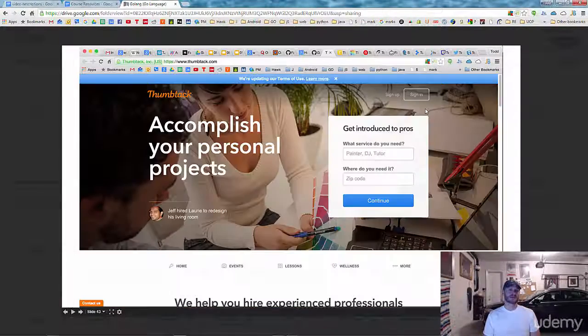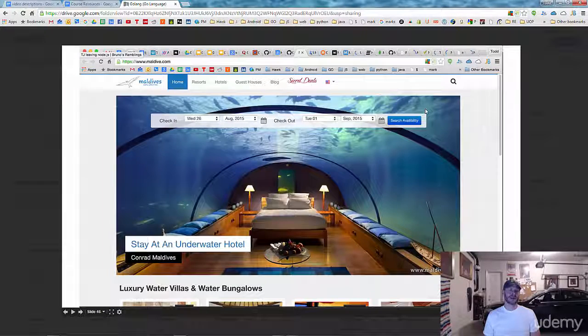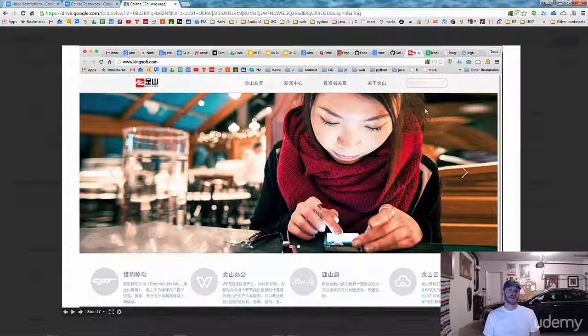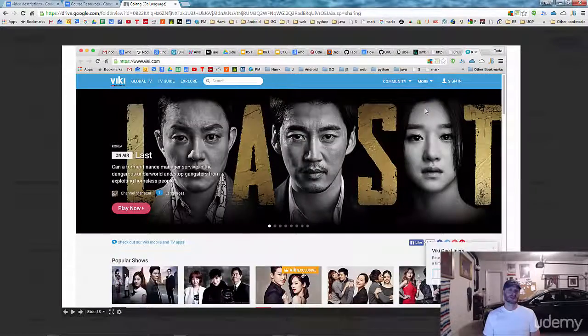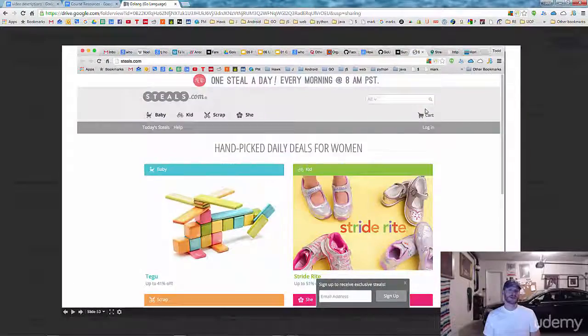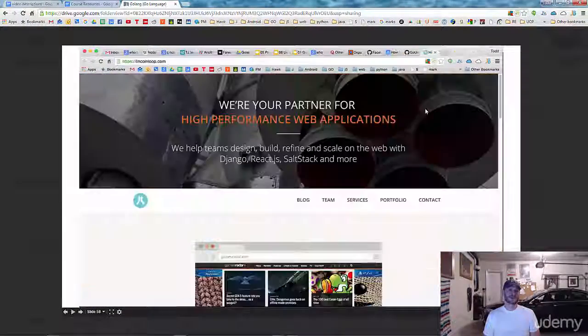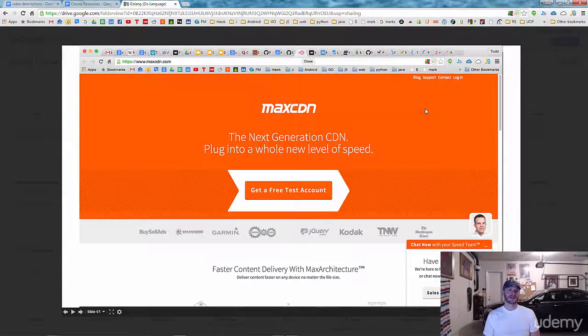I'll stop reading them. Tumblr, Thumbtack, Remind, Medium, Maldives, love that picture. It's huge in China, right? And then all these other companies, I'll just pop through them. And this isn't, of course, everything. It's just a sample of many of the different companies that are out there using it.